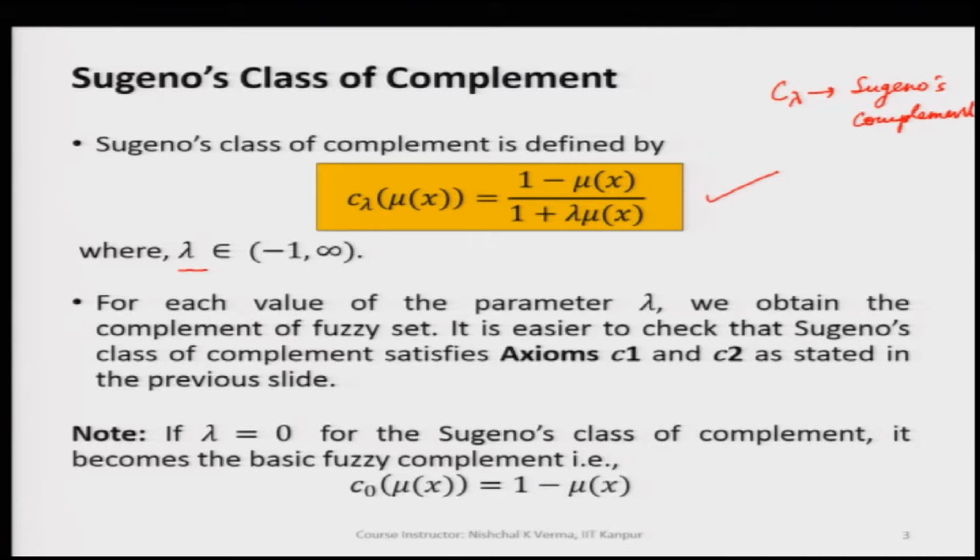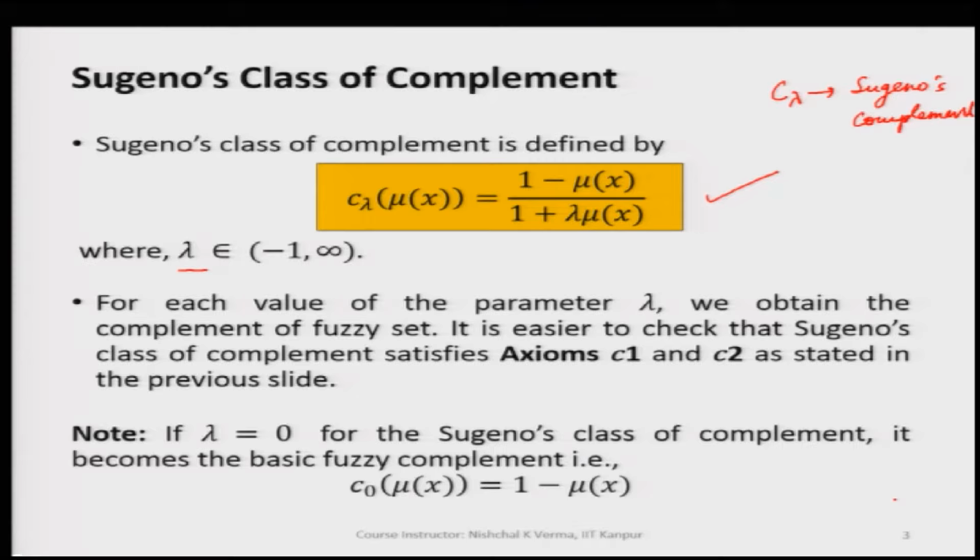This has to be understood, and please understand here that since this is a complement, this Sugeno's class of complement also satisfies axioms C1 and C2, and that is how it is called a complement operator.